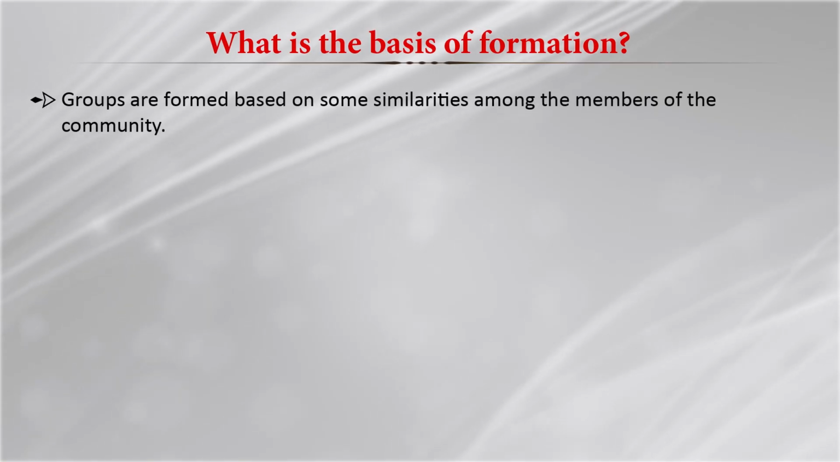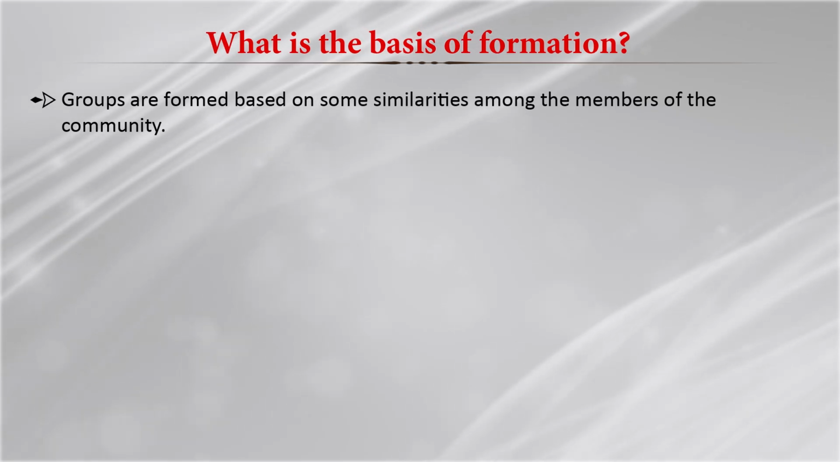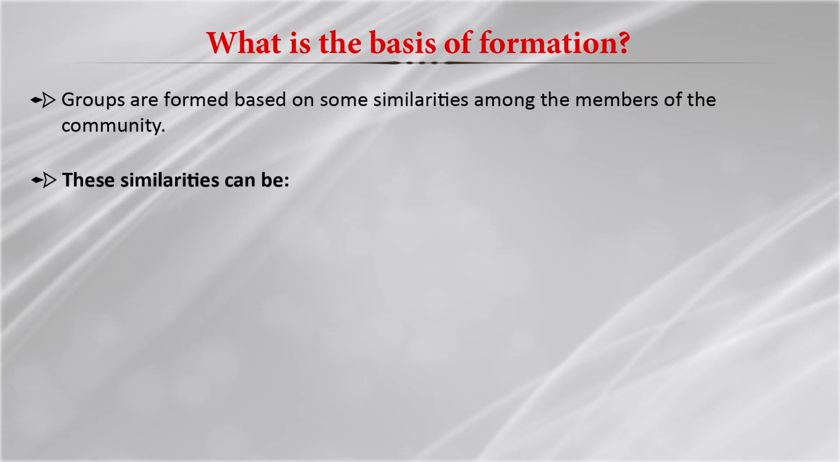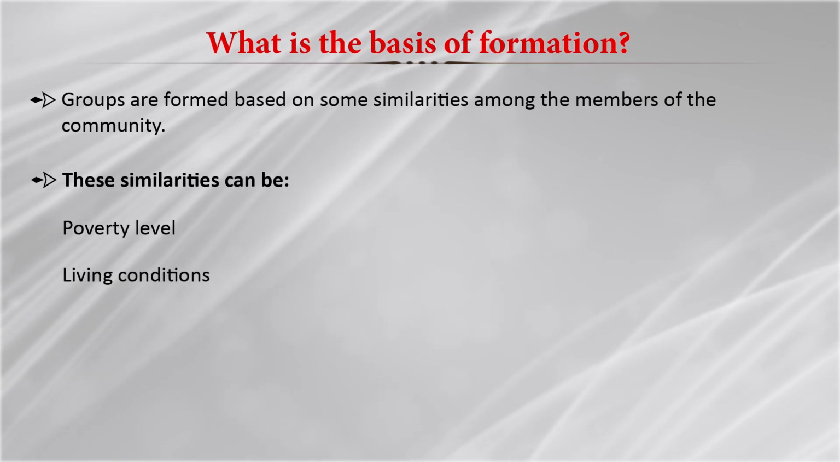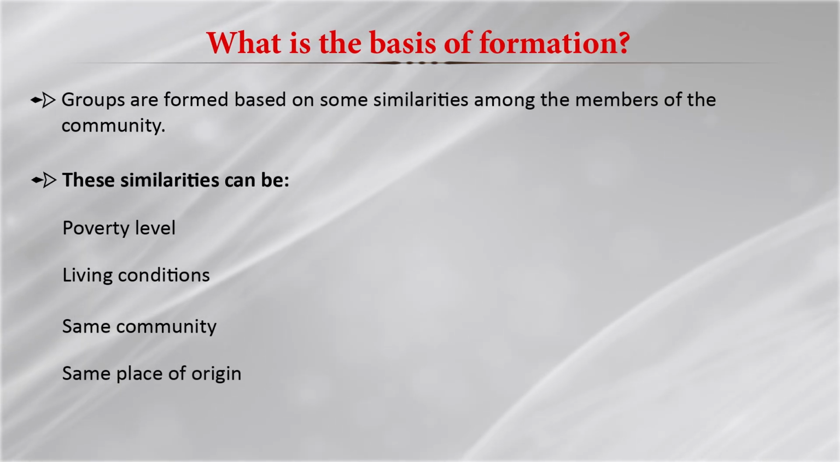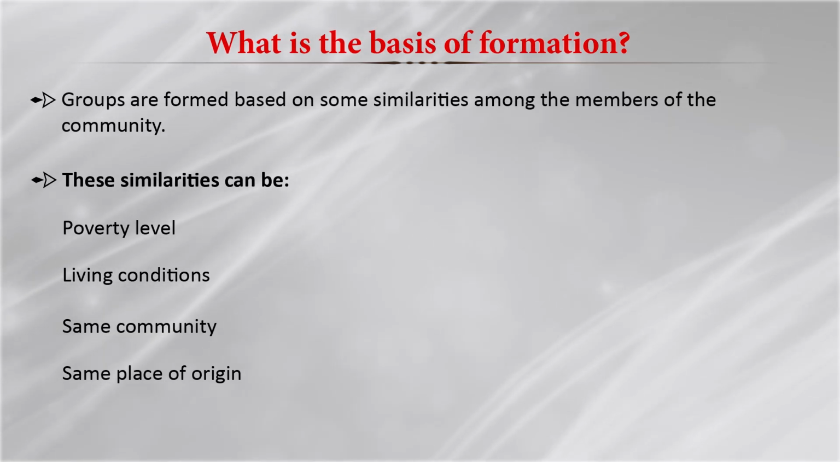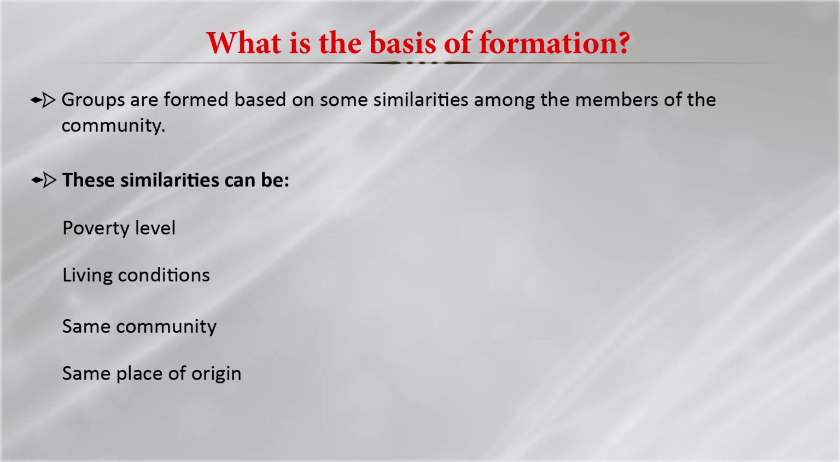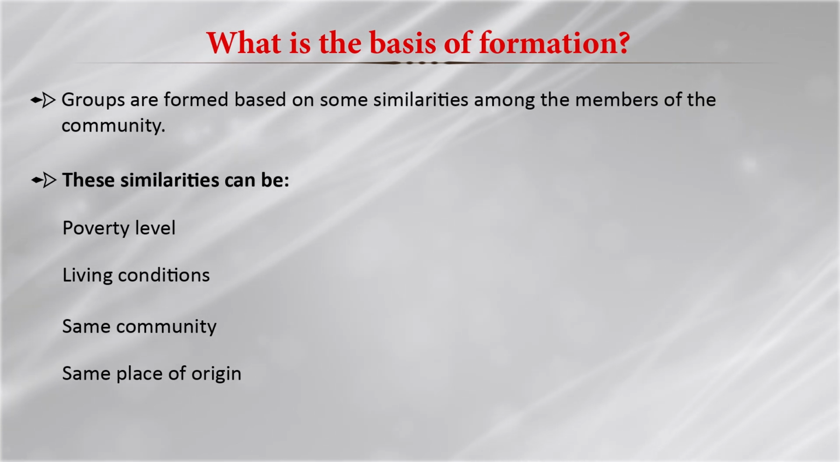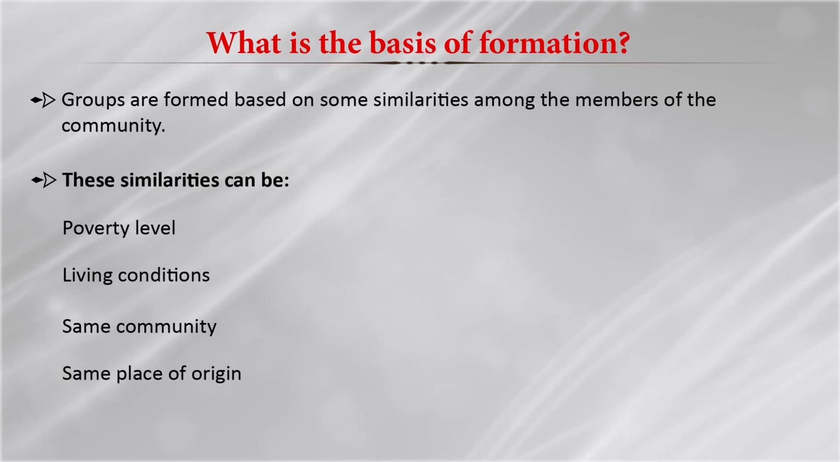Now, what is the basis of formation? The second step would be, what is the basis of formation? Who forms the group? Groups are formed based on some similarities amongst the members of the community, and these similarities can be related to poverty, the living conditions, the same community, the same place of origin. In this case one thing is very important, that each member of the community should have similar living conditions. All these things should be similar amongst themselves.